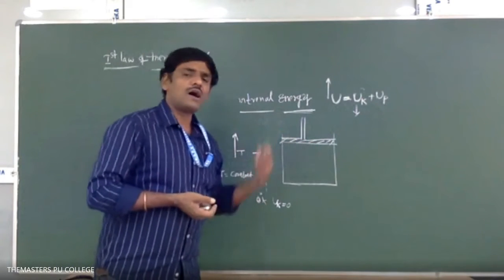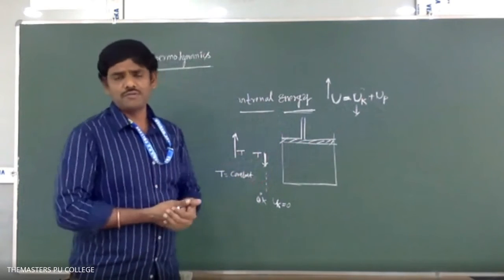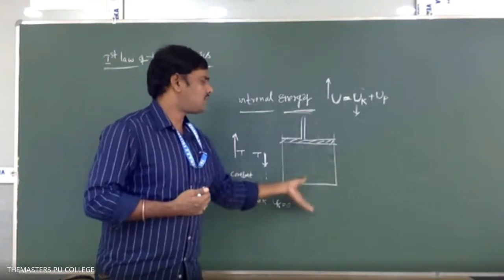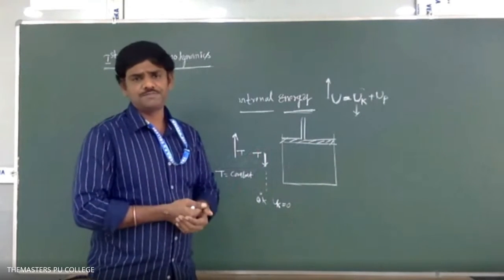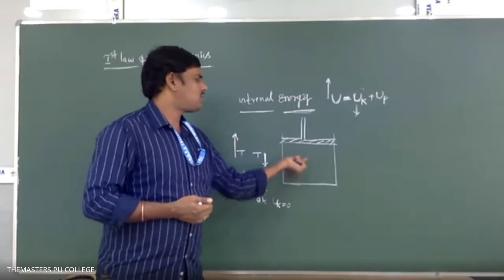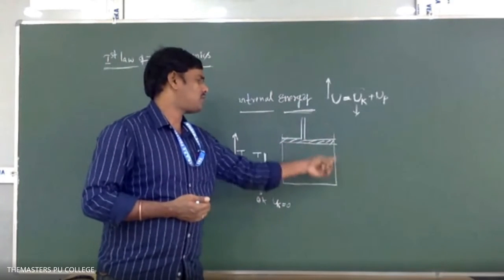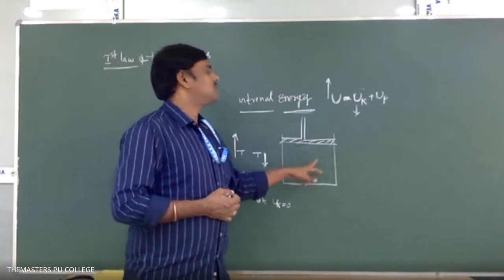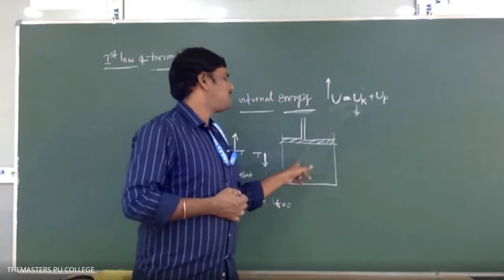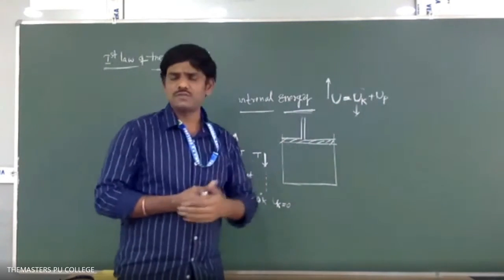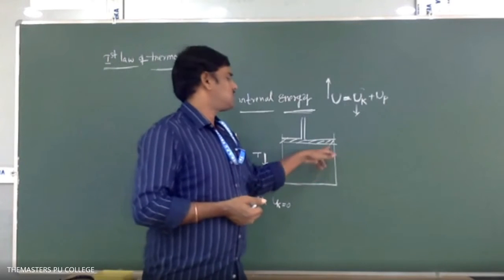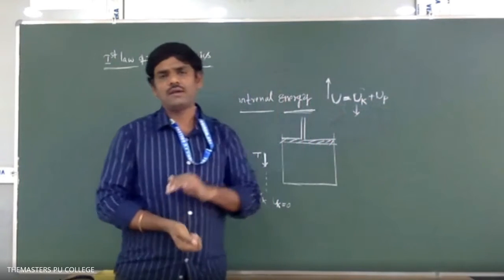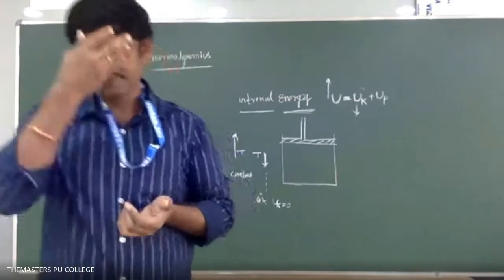A system is a collection of a large number of atoms and molecules, as we have already discussed. Molecules keep on moving in different directions with different velocities. Therefore, each and every molecule in the system will have kinetic energy. Considering all the molecules, the system will possess kinetic energy. And between a molecule and another molecule, there exist molecular forces. Because of the molecular forces, the system will possess internal potential energy. The sum of these two energies is nothing but internal energy. So clear, students?